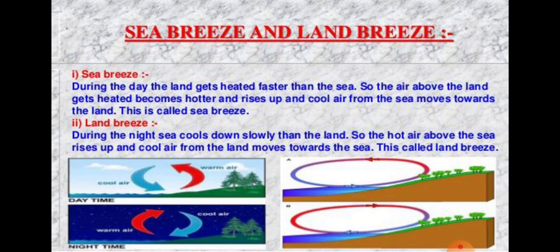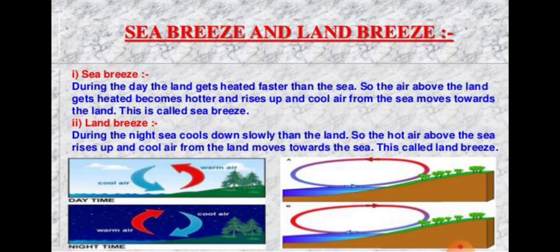Hot air rises up and transfers heat to the cold air, then cold air moves downward and mixes with hot air. This process takes place again and again, due to which all the air in the room gets heated uniformly after some time. Is that clear? This is about convection in water and convection in air.